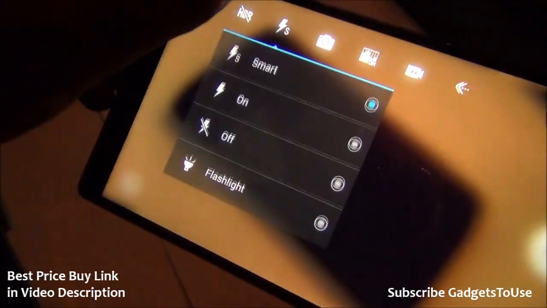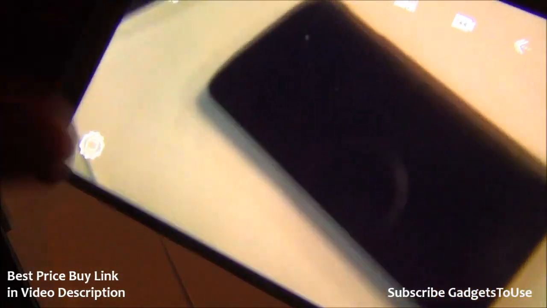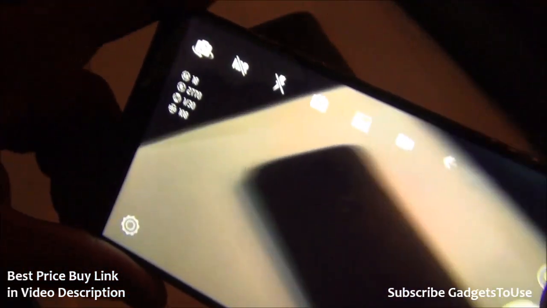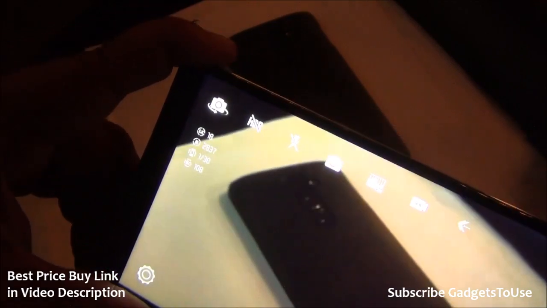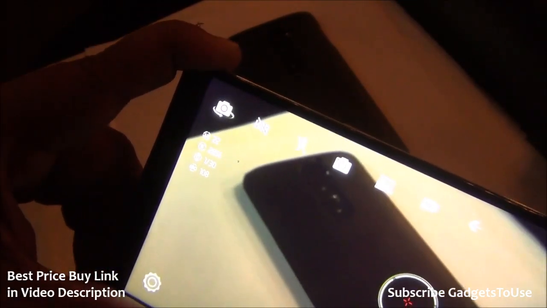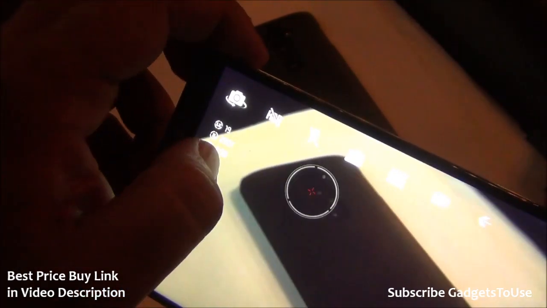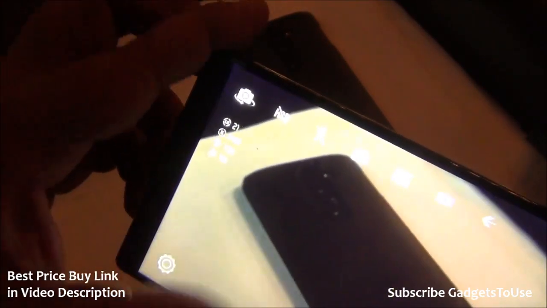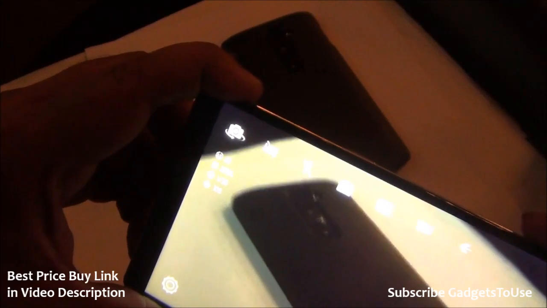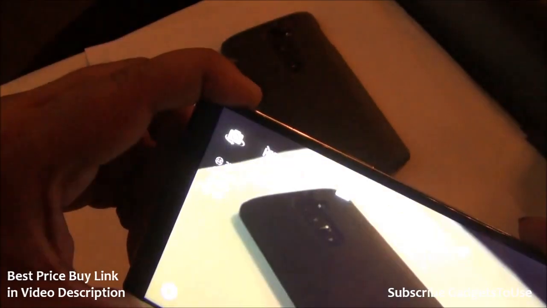And I will disable the flash so that I can see the performance of this device. Again, this is a black object, so I don't expect much as far as camera performance is concerned, but let's see how the overall camera quality is in this particular scenario as well. Again, it takes some time to focus because the object is already black, so it won't be able to take the photo in a very clear way. Let me just take the photo anyways.